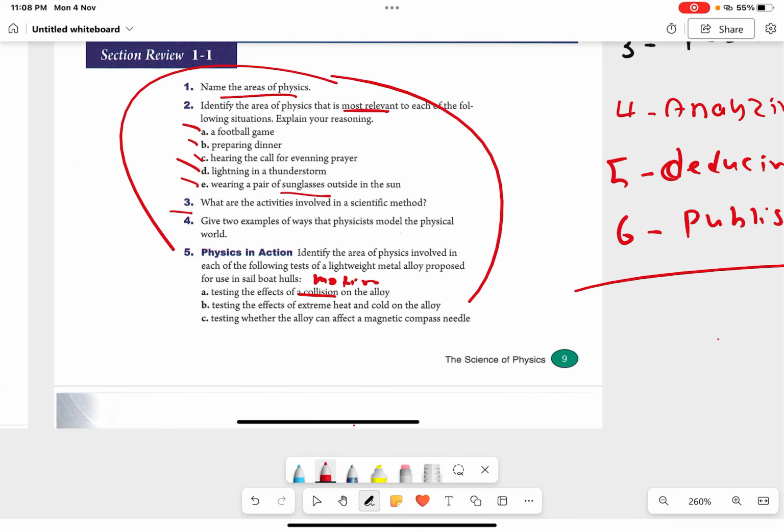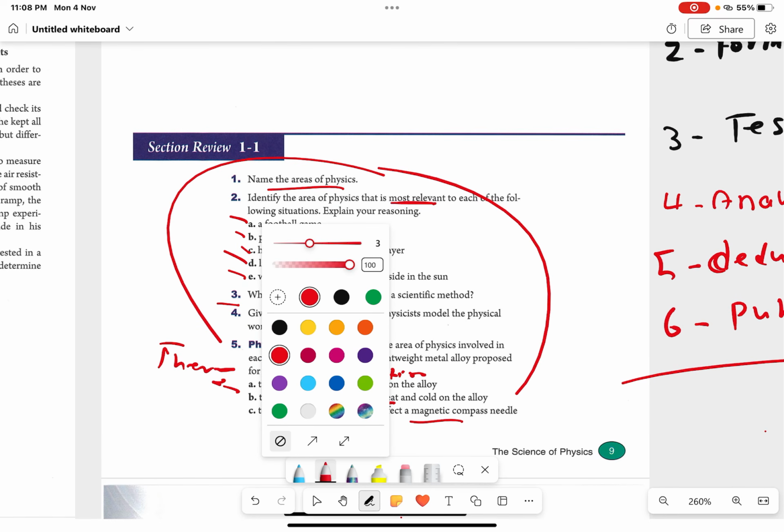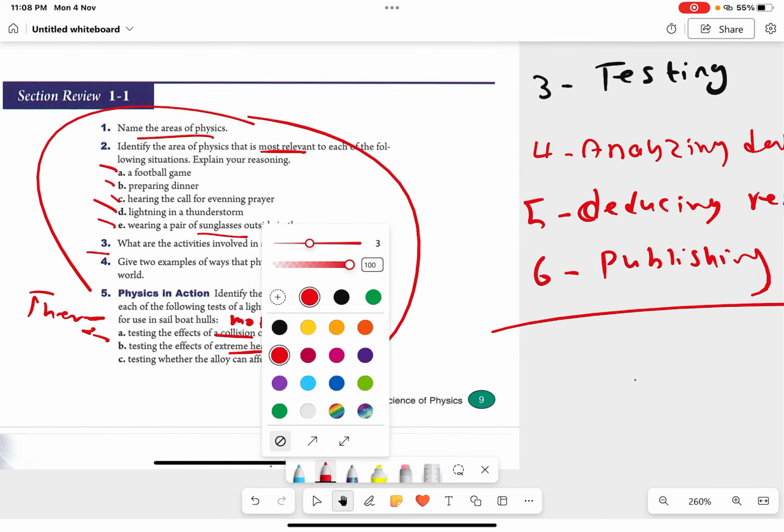B, testing the effects of extreme heat and cold. So this one is what? You have extreme heat, so this one is thermodynamics, okay? Testing whether the alloy can affect the magnetic compass needle. So it's magnetic, so you had what? Electromagnetism, okay? So this is related to electromagnetism. This is it for today. See you in the next lesson.